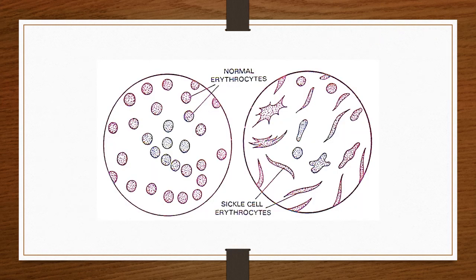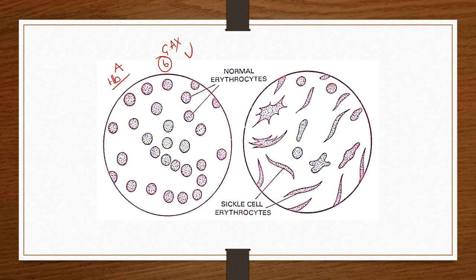So let's see this diagram. All these red blood cells are disc shaped and normal, having HbA, normal hemoglobin. That's why the red blood cells are in normal disc shape. Now in HbA, the glutamic acid is replaced with valine on the 6th position of that polypeptide chain.